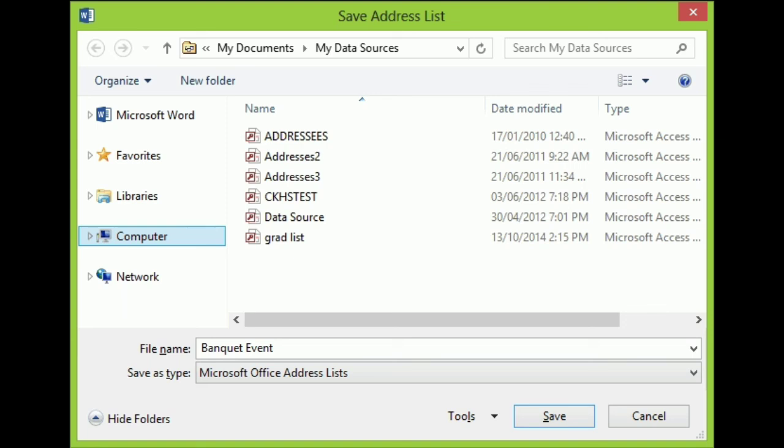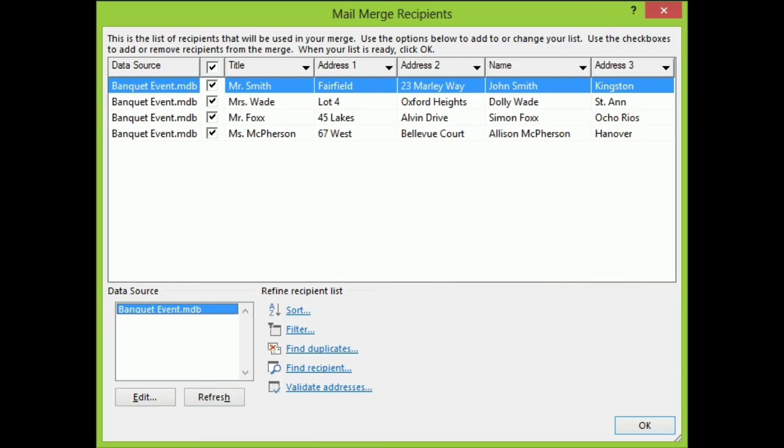Once you have created the details of all the recipients, you have to save this address list. For saving, first write the file name and then click on the save button. So now you have entered all the details of the recipients and saved the address list. And if you want to see this list of recipient details, you can see them by using the mail merge recipient window. What you see in this picture is the mail merge recipient window.